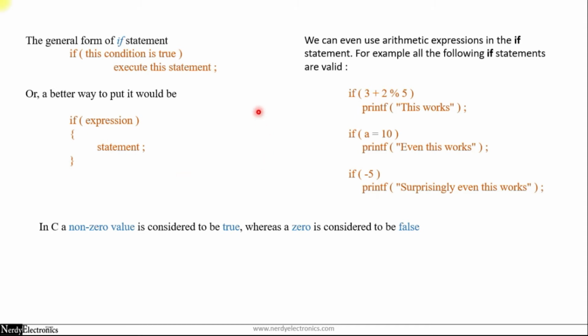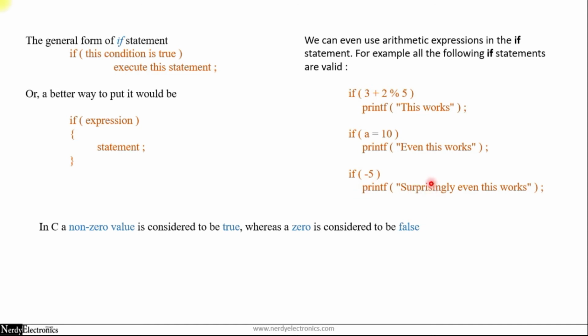If statement also works for arithmetic expressions. 3 plus 2 modulo 5 is a non-zero value, and in C, a non-zero value is considered to be true and any zero value is considered to be false. So this statement will get executed. Similarly for A equals to 10. A equals to 10 is basically an assignment. So we are assigning the value of 10 to A and the statement gets printed. Even if the condition is -5, it will get executed.